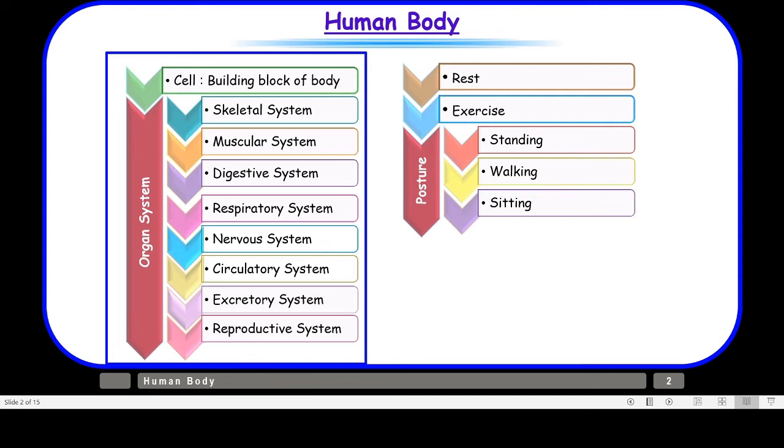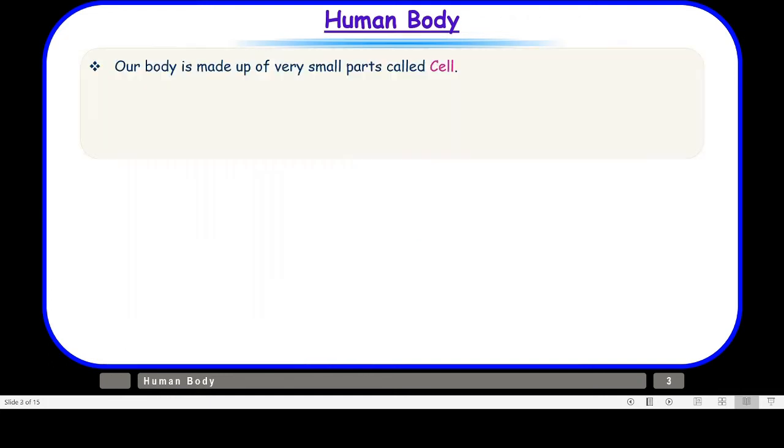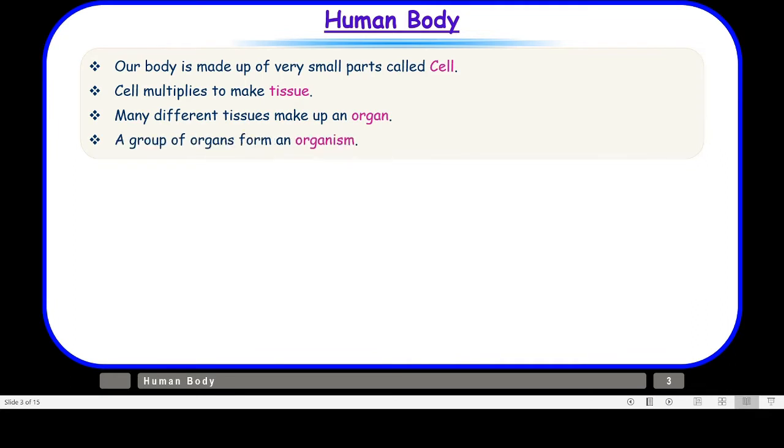So now let us understand what our body is made up of. Our body is made up of very small parts called cells. Cells multiply to make tissue. Many different tissues make up an organ, and a group of organs form an organism. Now here you have four new terms: the cell, the tissue, the organ, and the organism.